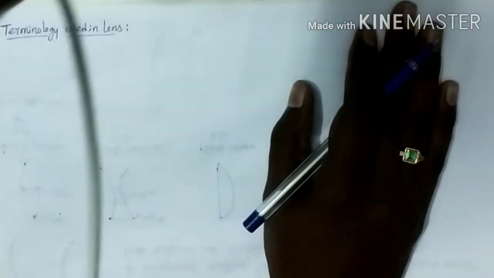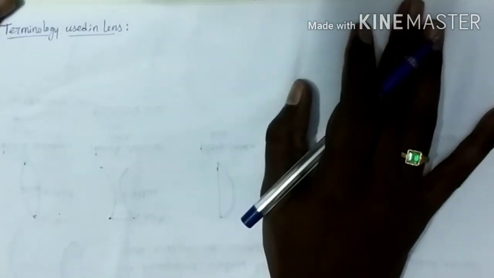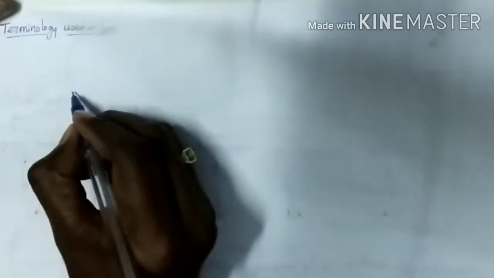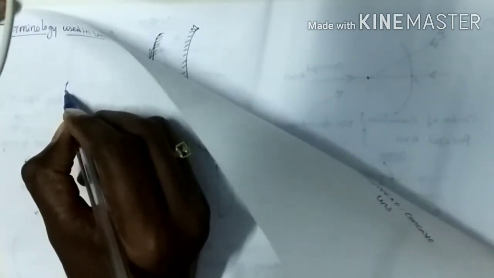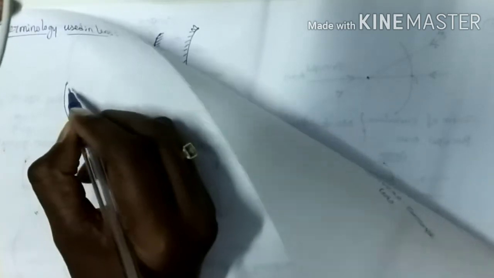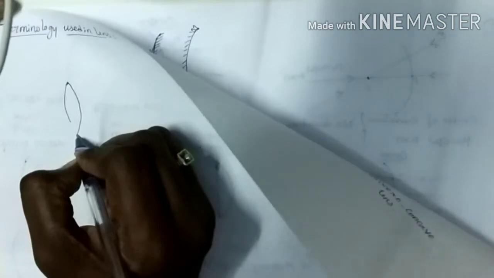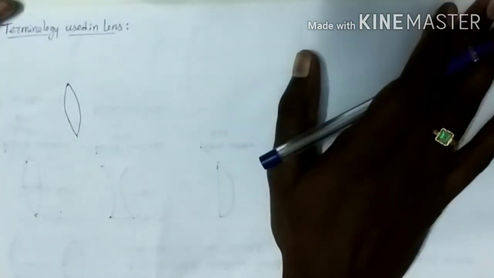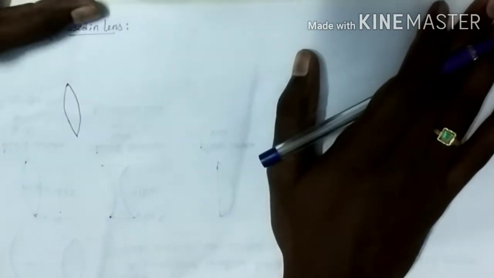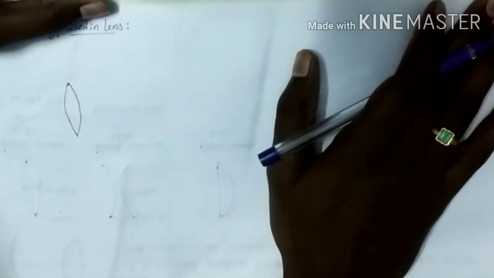For that we have to consider a lens. Here I am taking the double convex lens, or a biconvex lens. Now I am extending the curved surfaces.